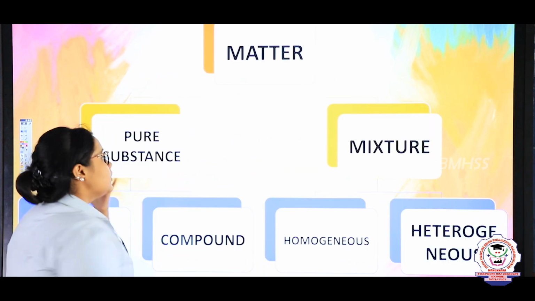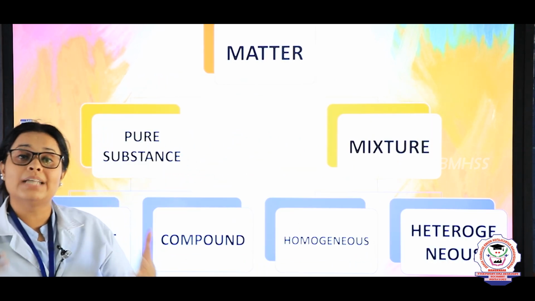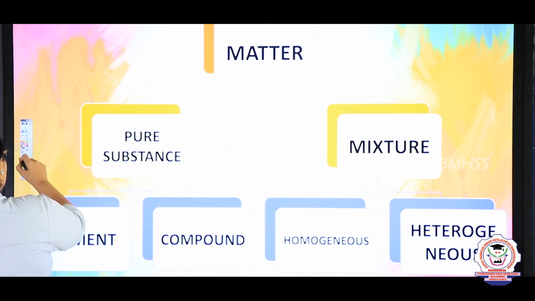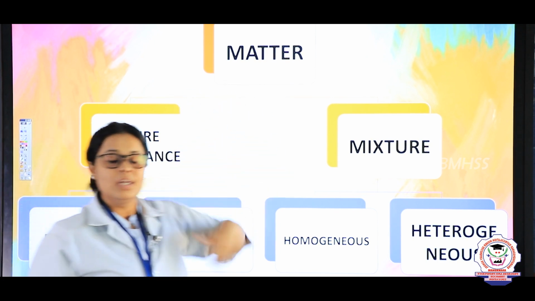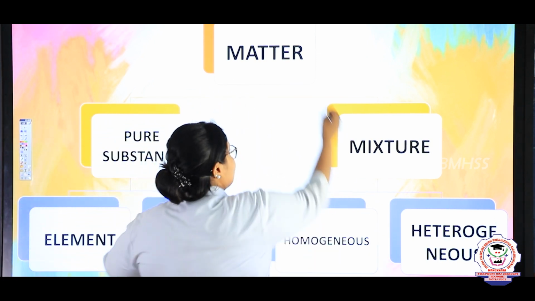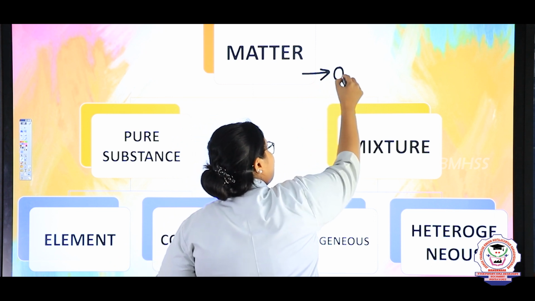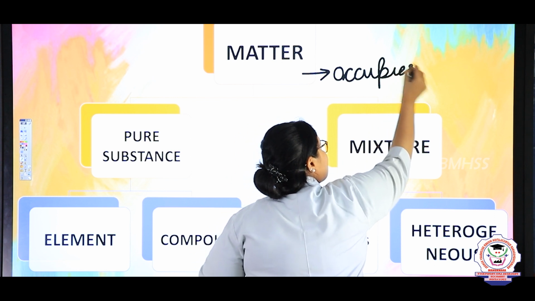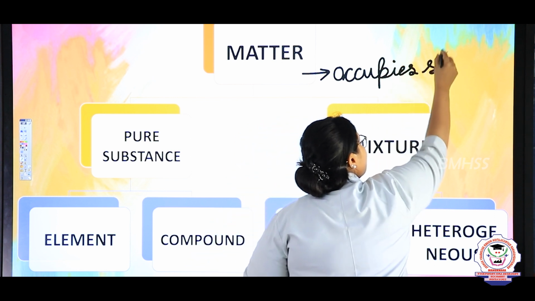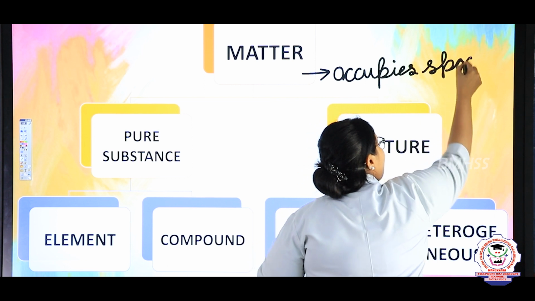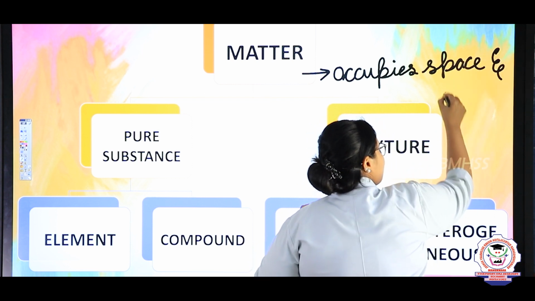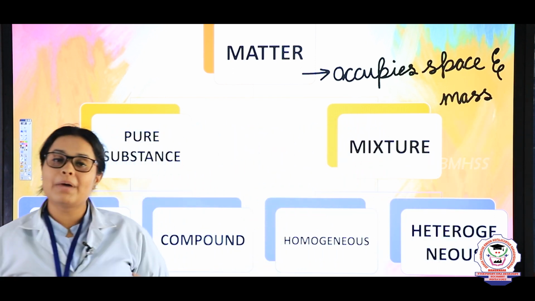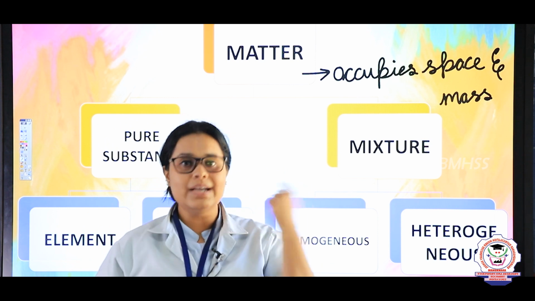Whenever you are talking about mixtures, you should know what the mixture is coming from. In chemistry, the main thing we are talking about is matter. So what is matter, children? Matter is something which occupies space and mass. This is the basic definition of it. In matter, we have talked about solids, liquids and gases.